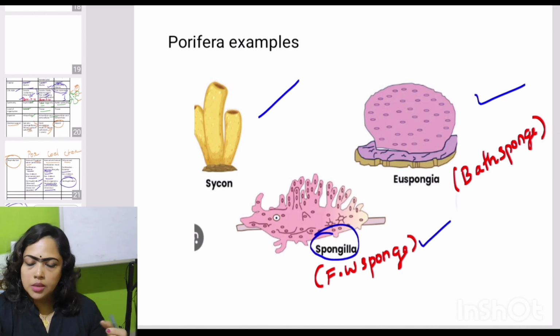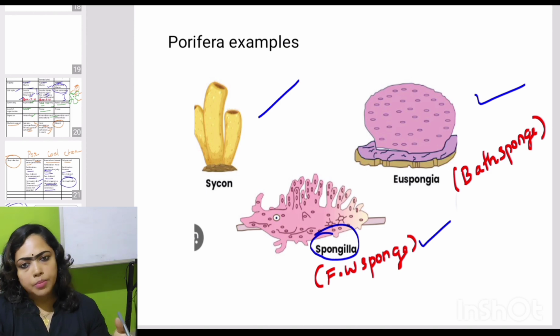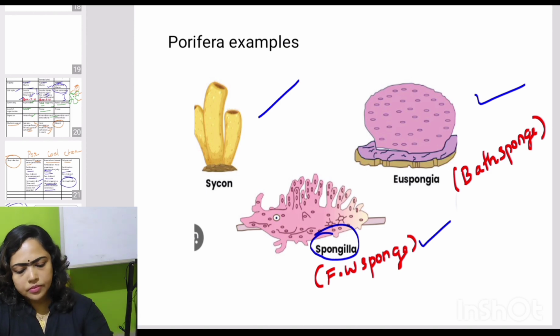Their examples: Scypha or Sycon, and bath sponge or Euspongia, and Spongilla or freshwater sponge. We discussed majority members are what? Marine, but exceptions are there. So this Spongilla is an example for freshwater sponge.